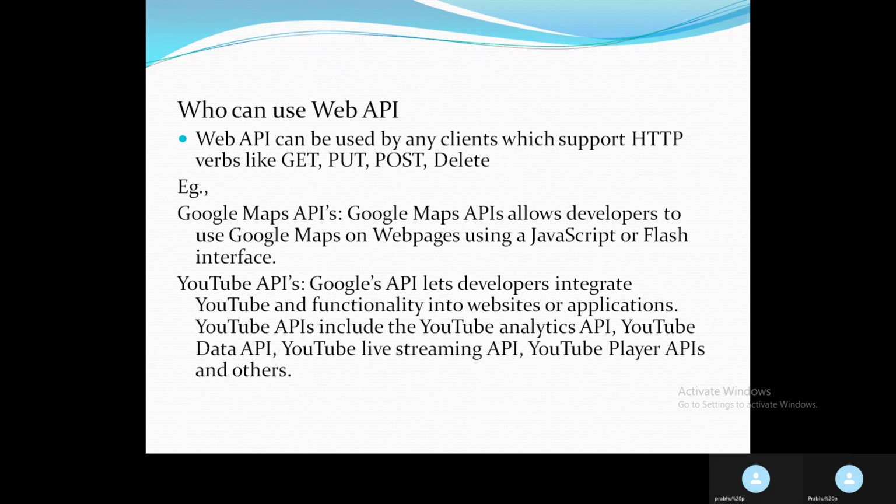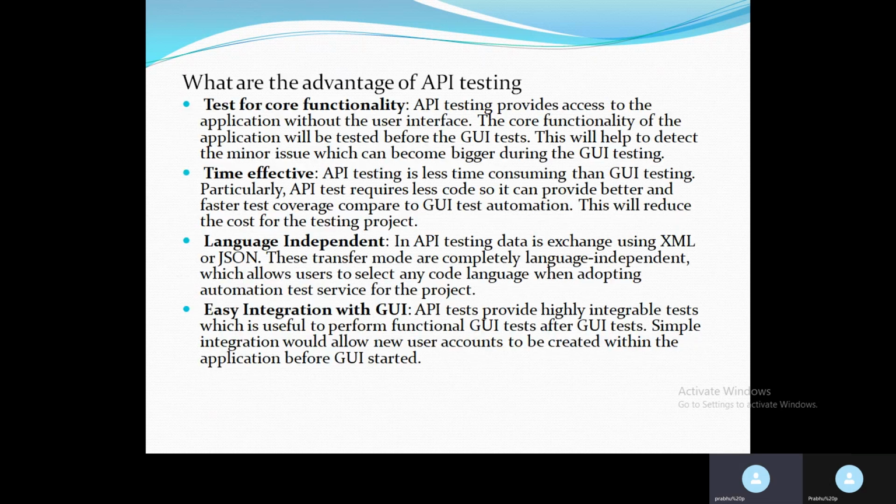Next is, what are the advantages of API testing? The first advantage is testing core functionality. API testing provides access to the application without the user interface. The core functionality of the application will be tested before the GUI test. GUI test means UI testing, which we do with Selenium. This helps to detect minor issues which can become bigger during GUI testing.